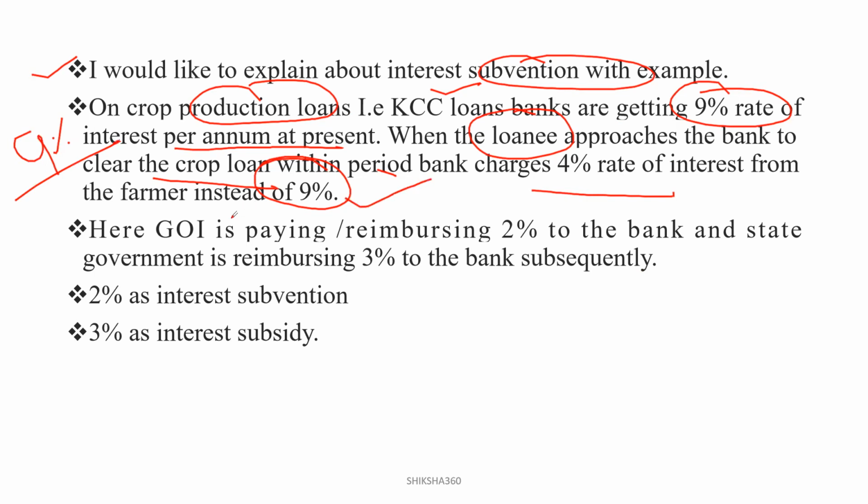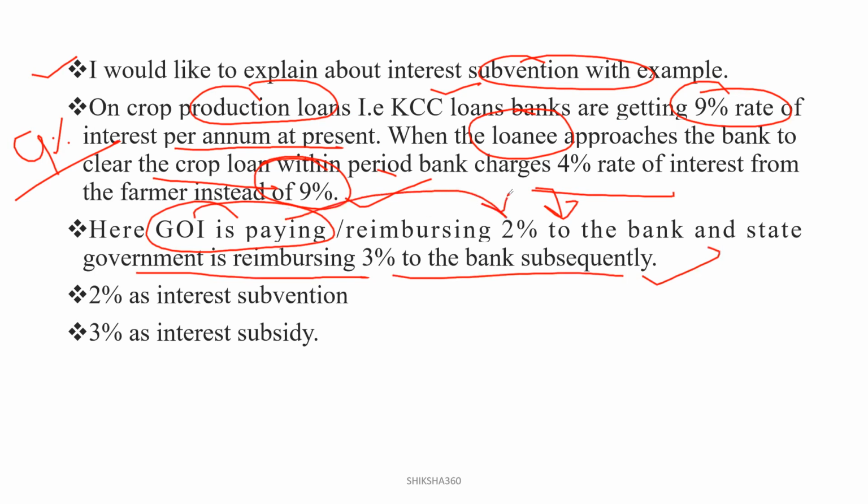Why? Here, the government of India is reimbursing 2% to the bank, and the state government is reimbursing 3% to the bank subsequently. What the government of India is paying to the bank is interest subvention, and what the state government is reimbursing is interest subsidy here. So you have to remember the basic difference between subvention and subsidy. Hope you are able to understand the basic difference.